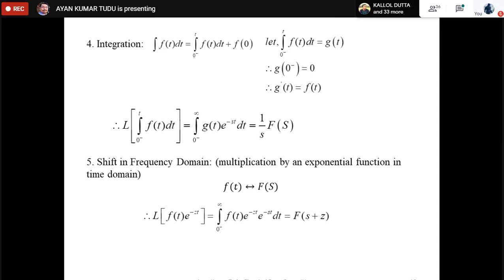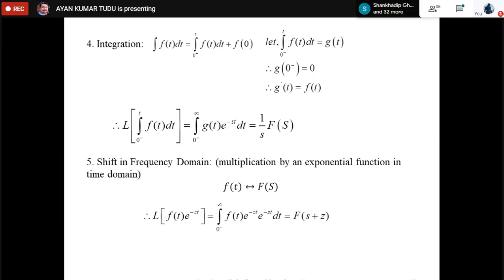So what is the circuit element for which this particular property of Laplace transform is used? Anybody? In circuit theory, for which element do I use this property of Laplace transform? It is for the transformed equivalent circuit of a capacitor. For the inductor, I used the earlier one, the differentiation property. For the capacitor, I use this integration property.